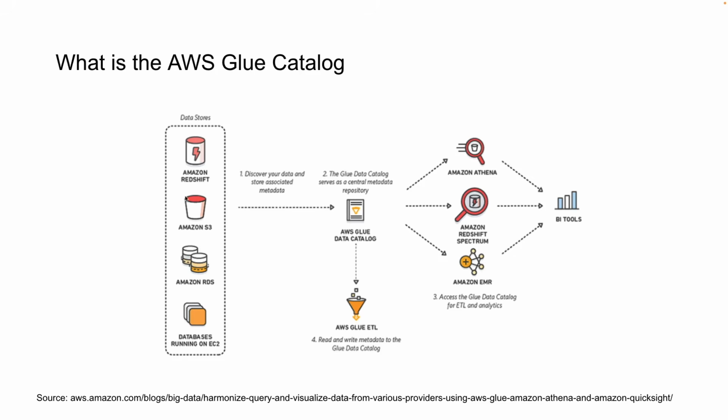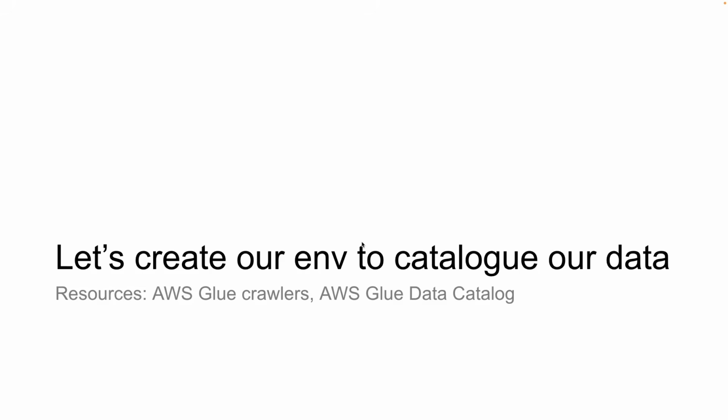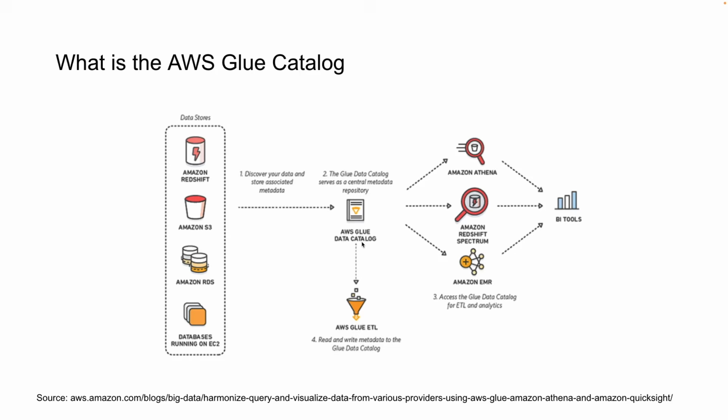So what is the Glue Catalog? Generally we have data coming from multiple sources: Amazon Redshift, S3, RDS, and other different services. The Glue Catalog first discovers your data and extracts the metadata out of it, then builds a Glue Catalog around it that you can use to do ETL on top of. This is the basic architecture provided by AWS, and if you want to understand more, you can go to the documentation. But we will do the hands-on practice so you understand this in detail.